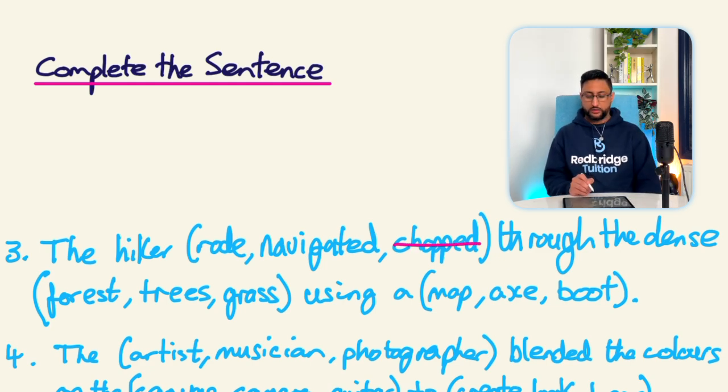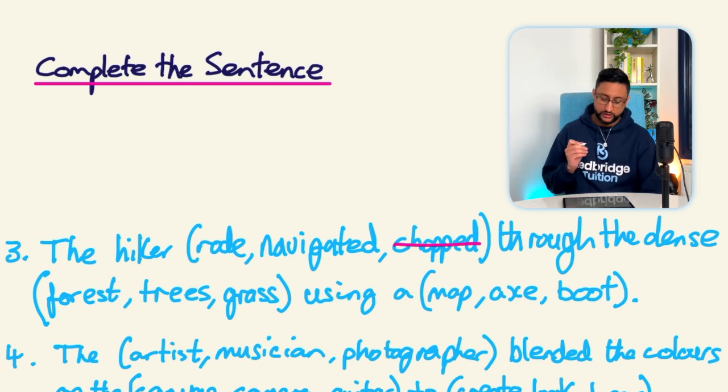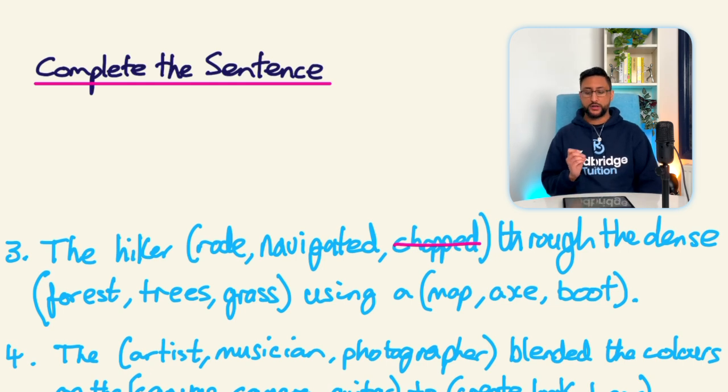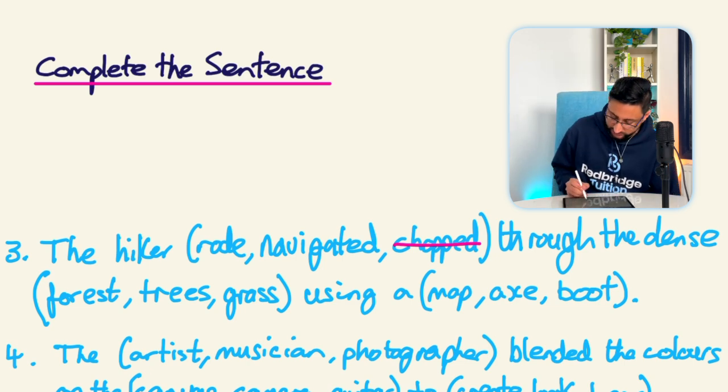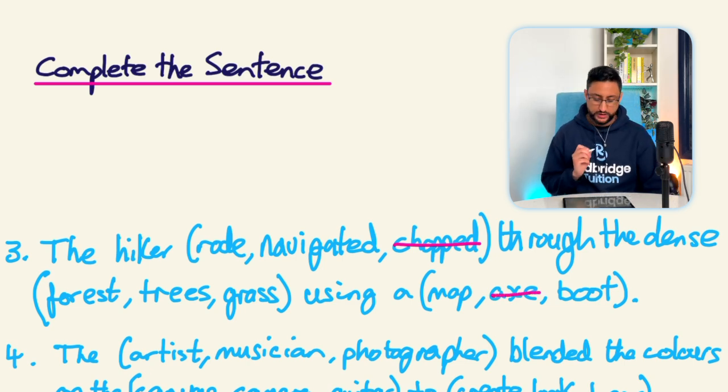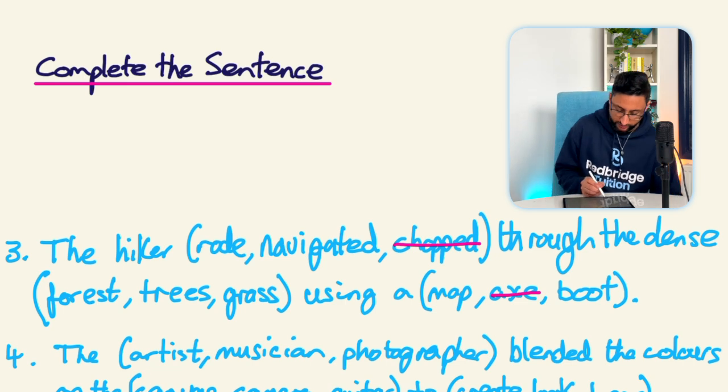I've also seen a grammatical thing that could give me some sort of clue. In the last bit, it says using a map, using an axe, using a boot. Now, if the answer was going to be axe, it would say an, and that would give it away. But it doesn't. So we're going to remove axe. Now, as we said, a hiker is someone that is walking through forests and remote areas. They're not going to be riding. So we're going to remove that.